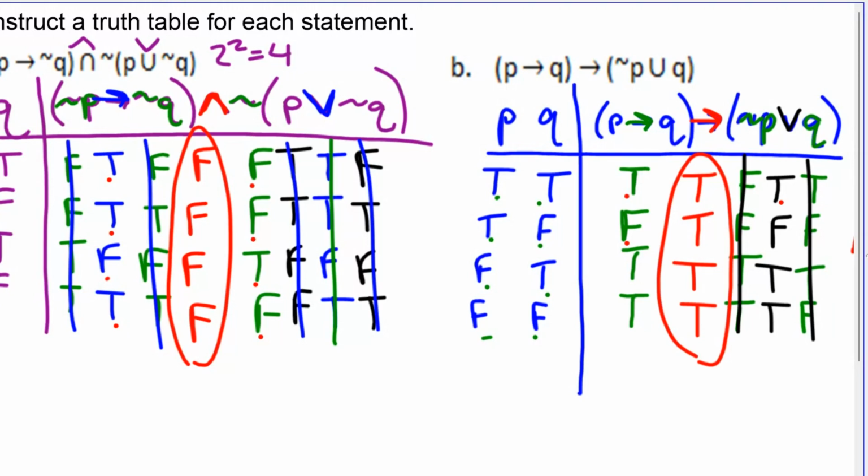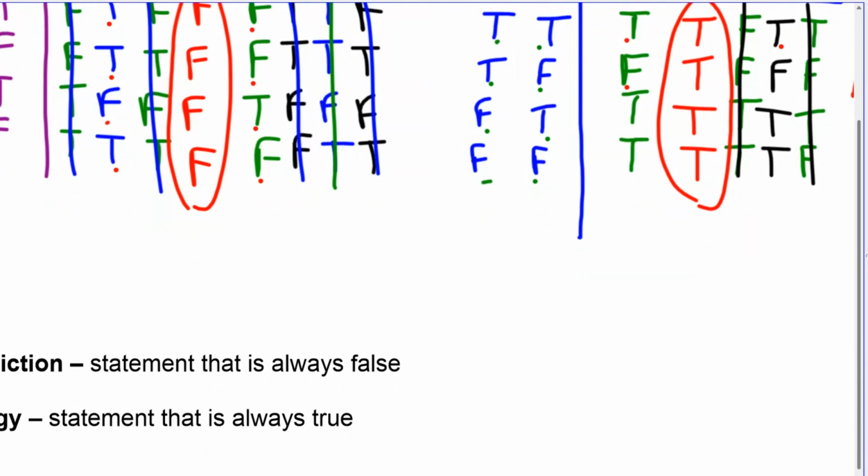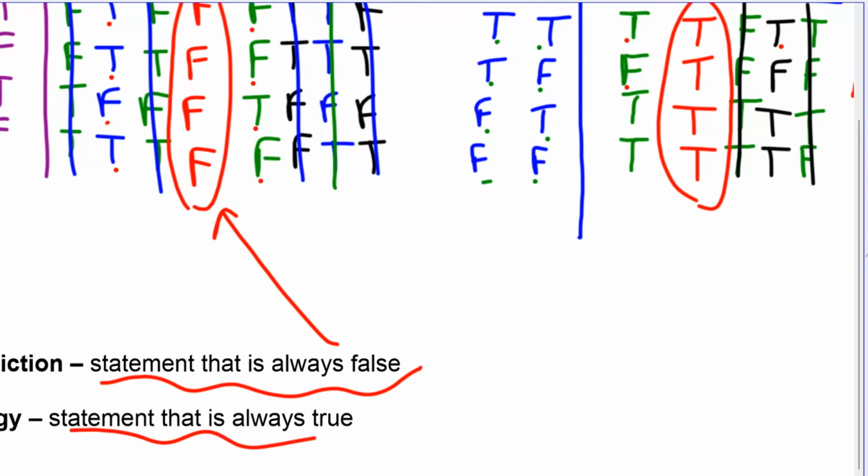5A, they were all false. 5B, they were all true. That doesn't always happen. But when it does, we have a special definition here. A contradiction is one that is always false, like this one. Something called a tautology, you might try to pronounce that. A tautology is a statement that's always true, like this one. That word will come up at some point. So make sure when you see that word, you understand that it means every single situation is true.